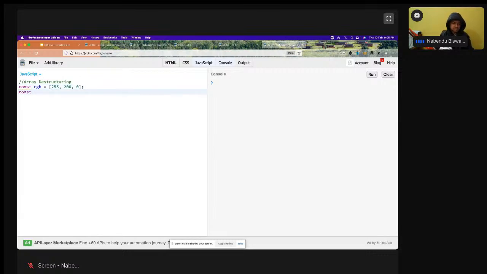const. Suppose this is an array, and I want to get the value of all of these things. So I want to get the value of r. The long form is like this, r, I will get the value 0, means the normal form. And these variables can be anything. Like I'm giving r, this can be g, and this can be b. Red, green, blue also you can give, and this will be 1 because I want that.